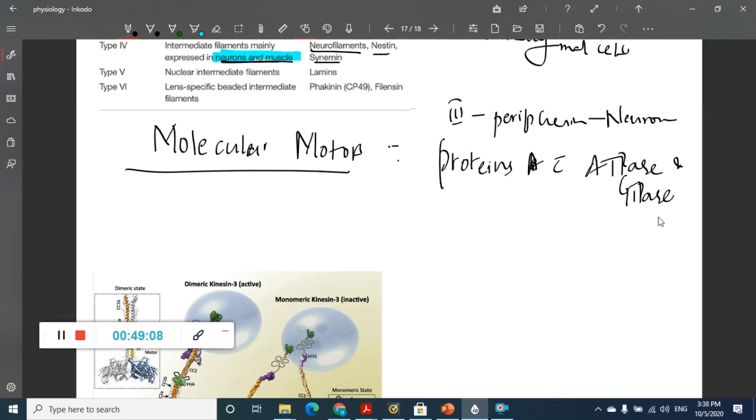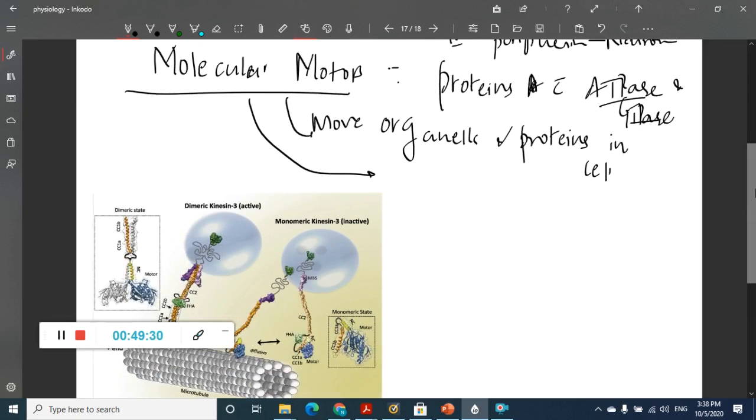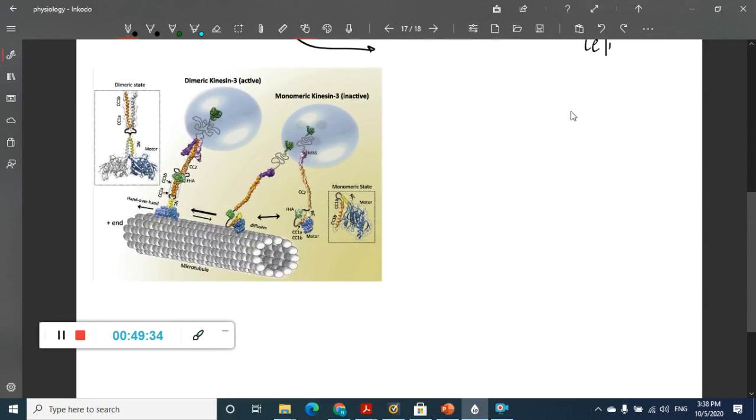So what do these do? These molecular motors will move organelles, proteins or other components within the cell from one part to another part. These molecular motors use energy to generate this force. The energy used by these motors is mainly ATPase and GTPase energy. So we will see what the molecular motors are. The first motor here is kinesin.